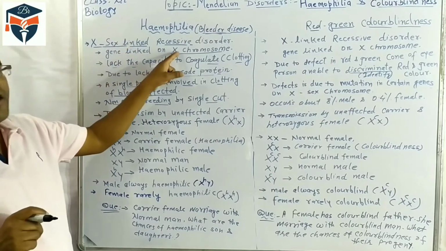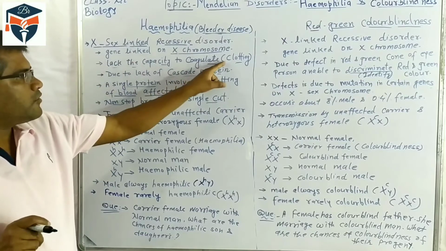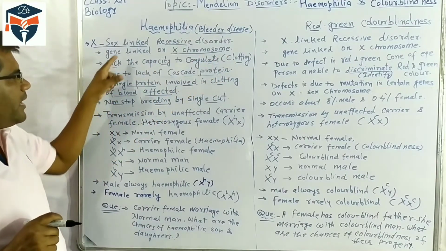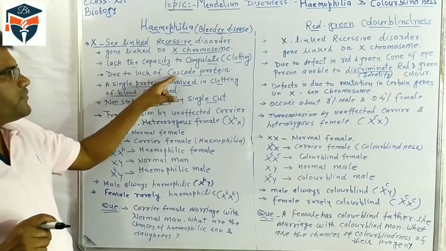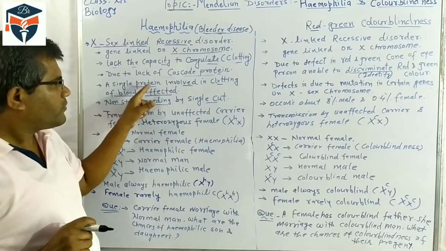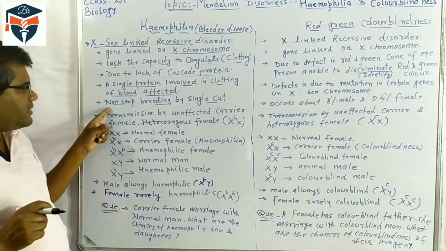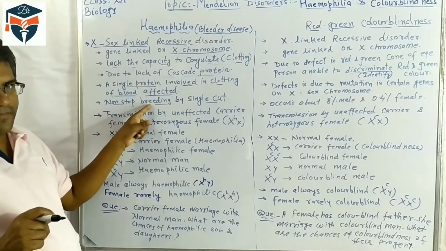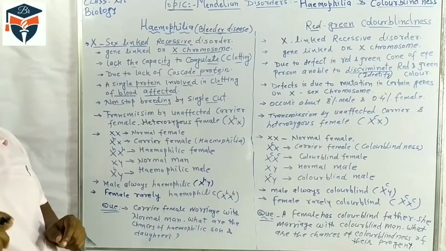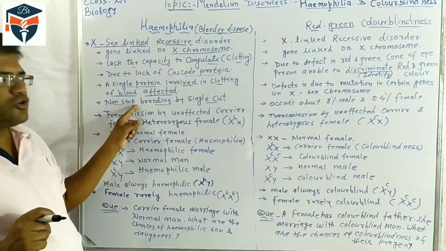The genes are located on the X chromosome, and in such cases the blood does not clot due to the absence of one cascade protein. So the single protein involved in the clotting of blood is affected, and non-stop bleeding occurs from a single cut. If the body part gets cut in any way, the blood does not stop.